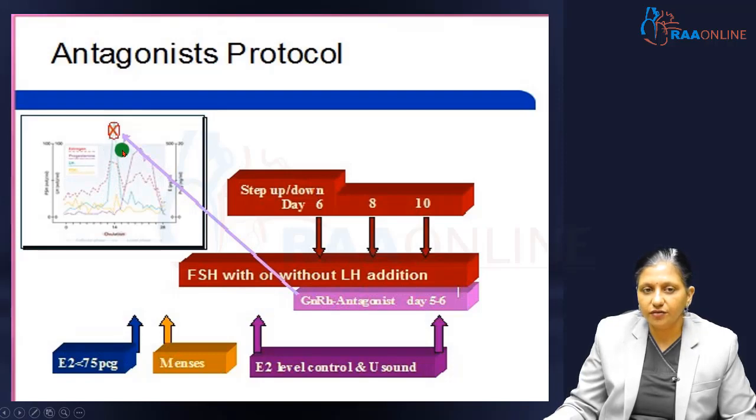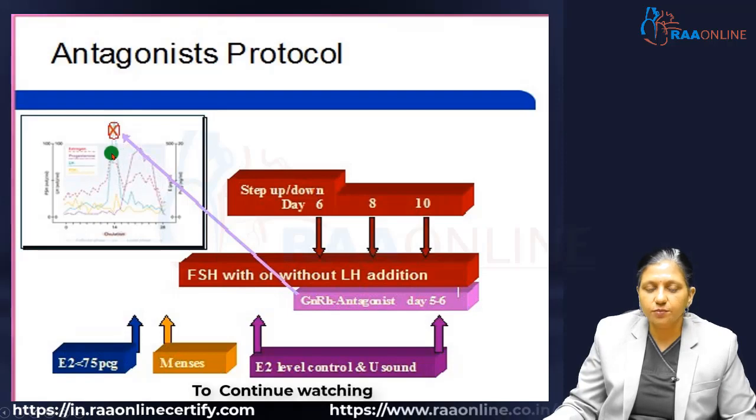So, we give the HCG trigger, which mimics the LH surge ourselves, and just before the oocyte is released into the peritoneal cavity, we aspirate the Graafian follicles ourselves.